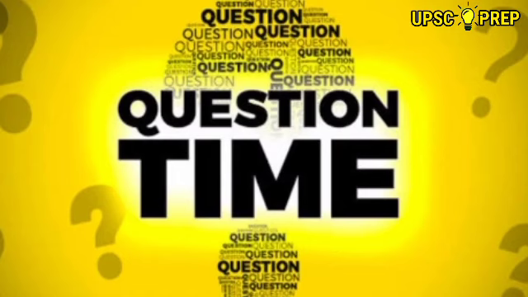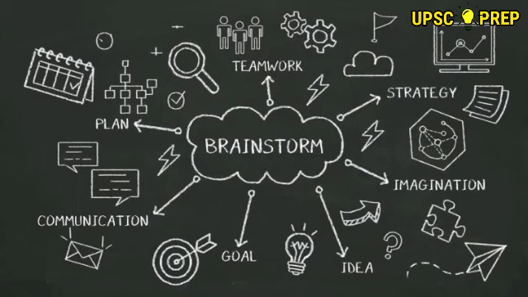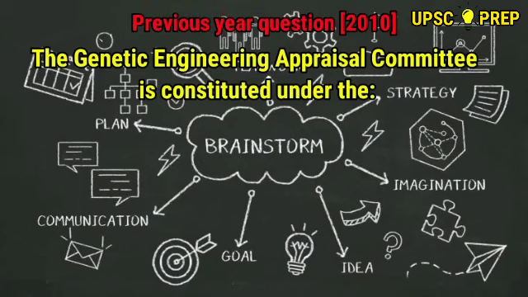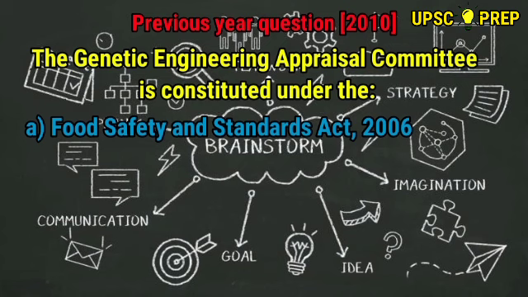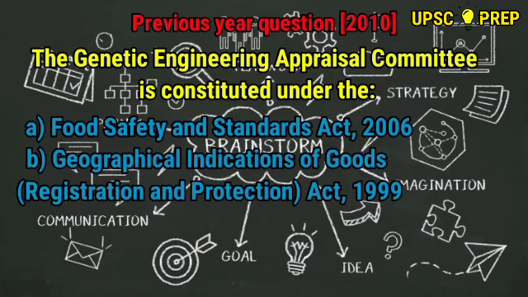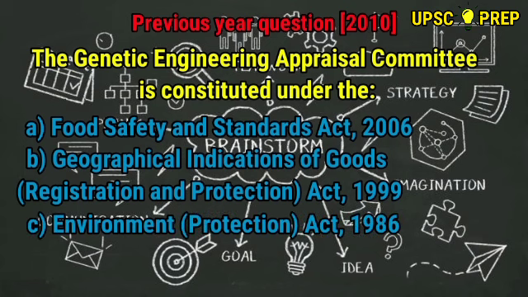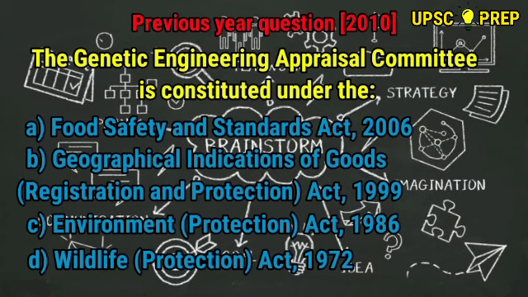Now, a previous year question from 2010. The Genetic Engineering Appraisal Committee is constituted under the A. Food Safety and Standards Act 2006, B. Geographical Indications of Goods Registration and Protection Act 1999, C. Environment Protection Act 1986, D. Wildlife Protection Act 1972.